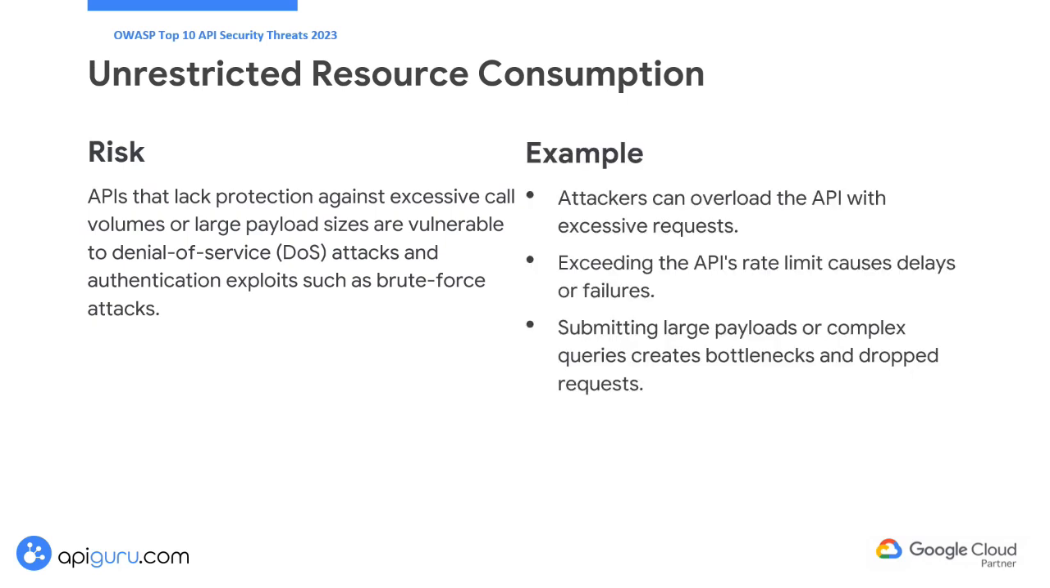Attackers can overload the API by sending more requests than it can handle, overwhelming its processing capacity. They might exceed the API's rate limit, causing significant delays or failures. Additionally, attackers can submit requests with huge payloads or complex queries, leading to bottlenecks that result in dropped requests.